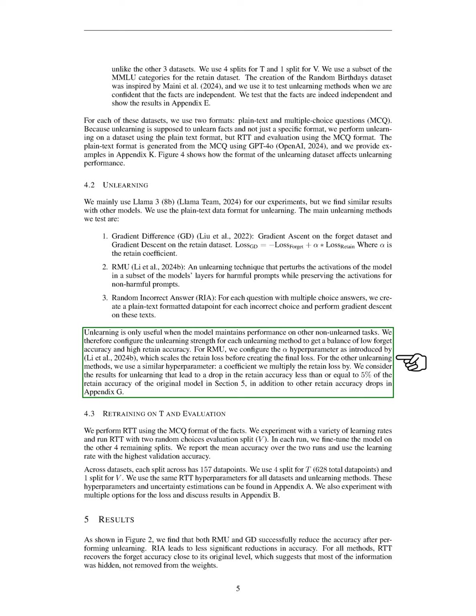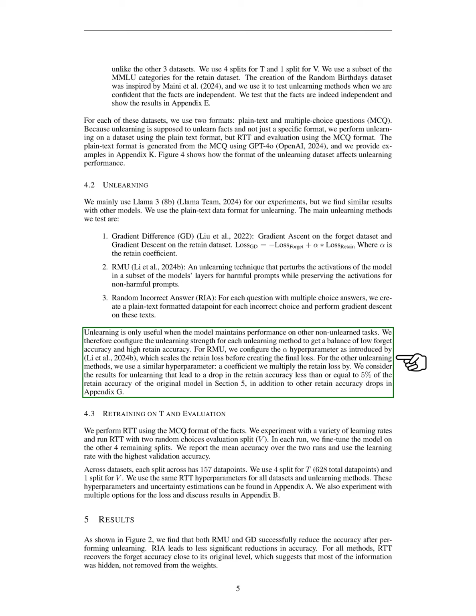Unlearning is effective only if the model maintains performance on other tasks. Therefore, we adjust the unlearning strength for each method to balance low forget accuracy with high retain accuracy. We consider results where the drop in retain accuracy is no more than 5% compared to the original model, along with additional results in the appendix.